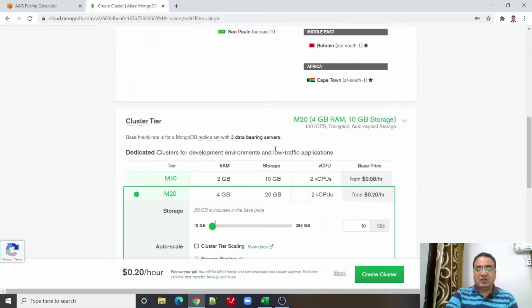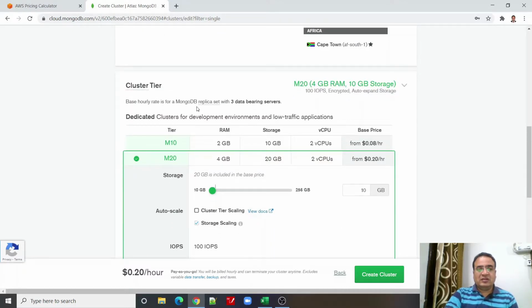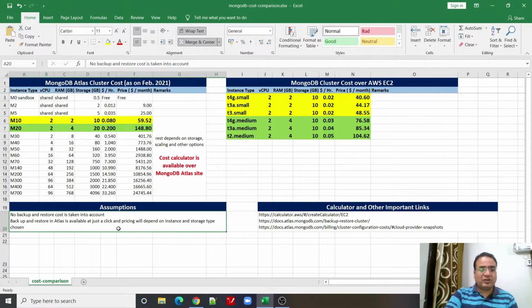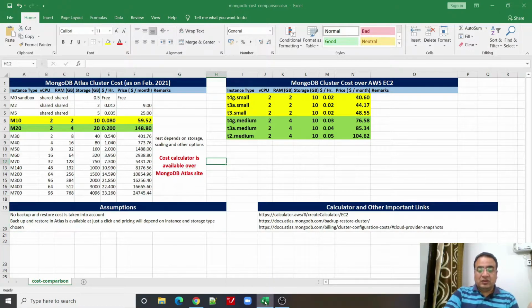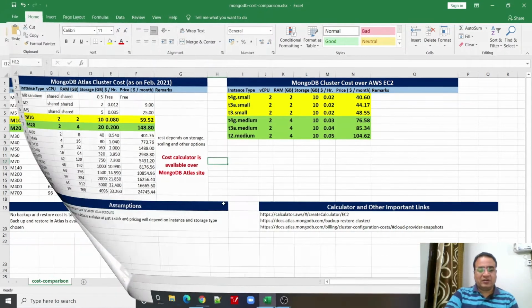One thing which I would again like to share is that this is the cost for 3 servers. We are not assuming any backup cost here. We are not assuming any cost which is related to data transfer, because data transfer cost as well as backup will depend on your use case, your usage of this. So this is how we can calculate the cost over MongoDB Atlas.